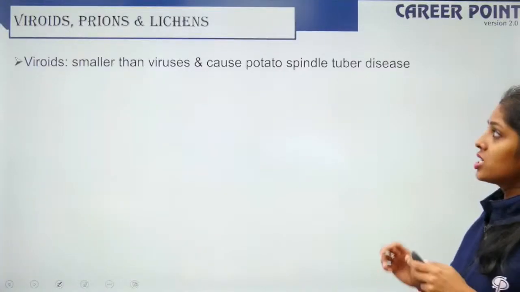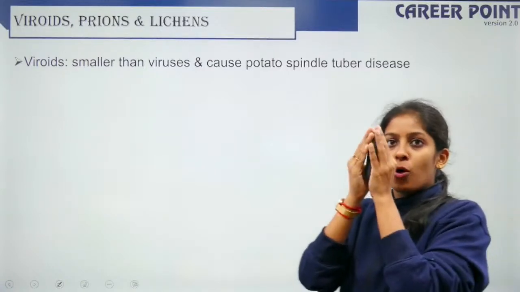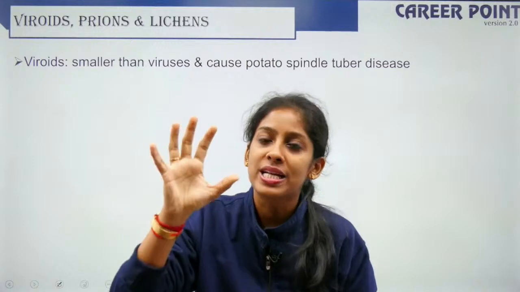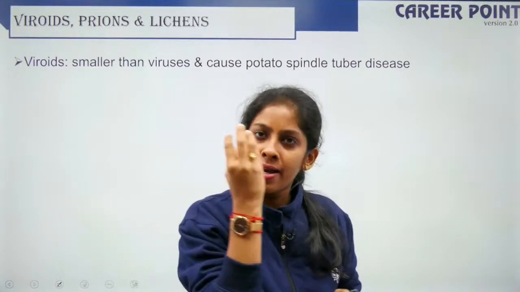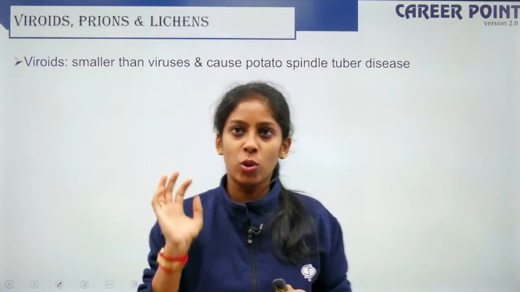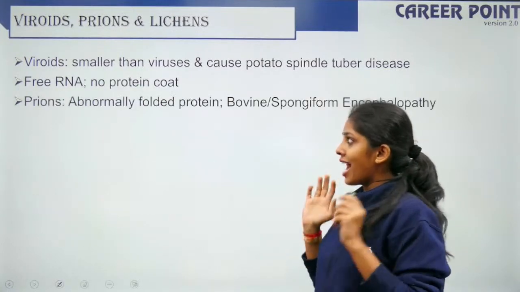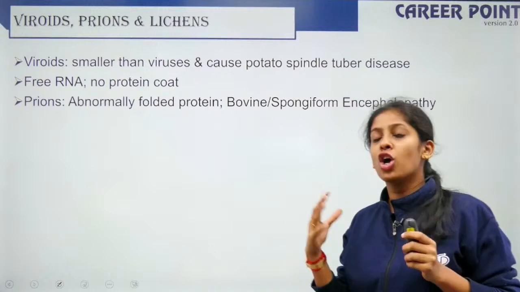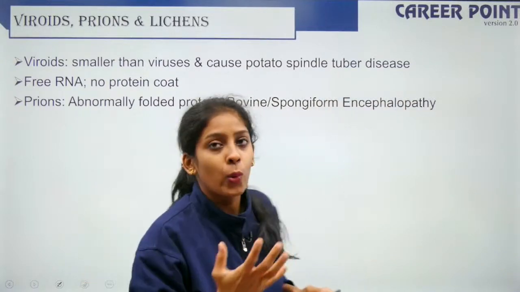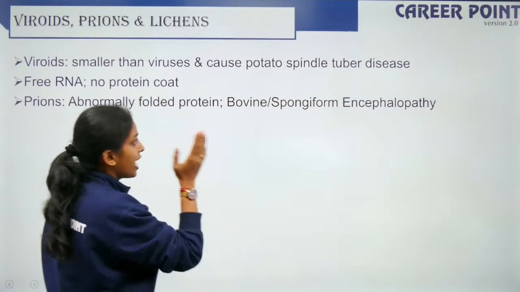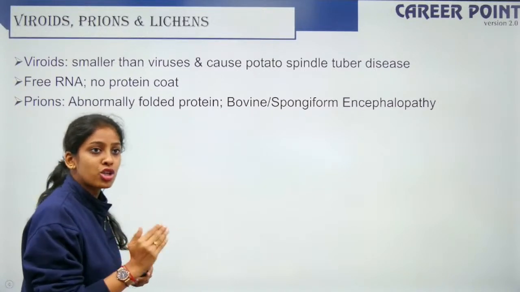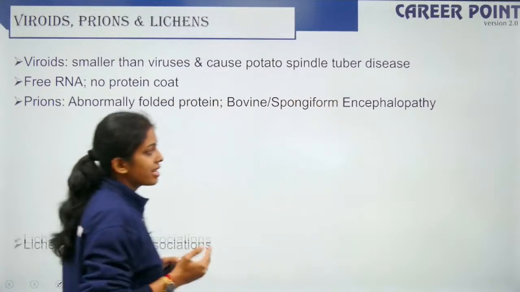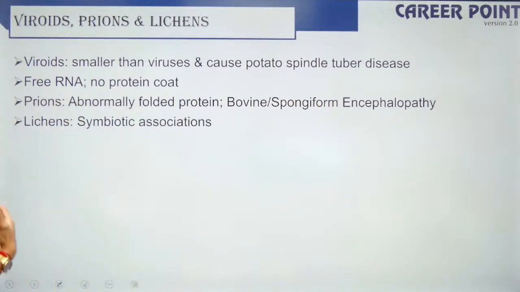Now what is a viroid? This protein coat is absent in a viroid. So it only has genetic material. It is comparatively less in weight compared to a virus, right? It has only RNA, no protein coat. What are prions? Abnormally folded proteins which can cause infection. An example of a disease caused by prions is bovine spongiform encephalopathy, right? So, who are lichens?